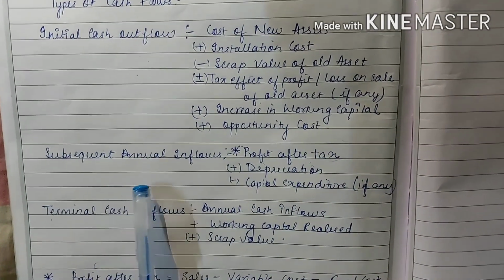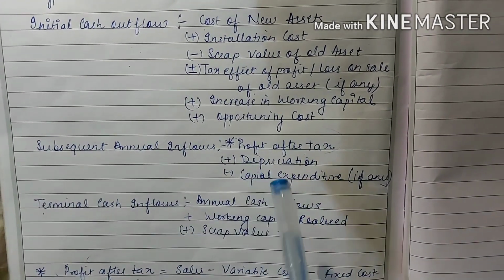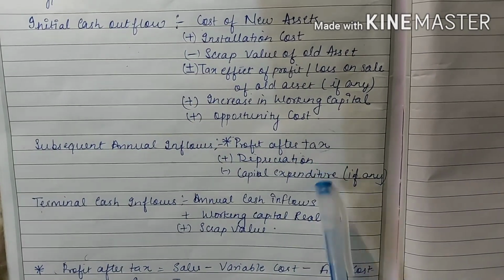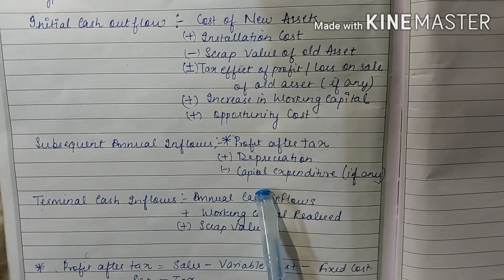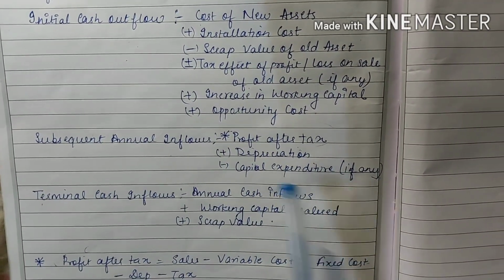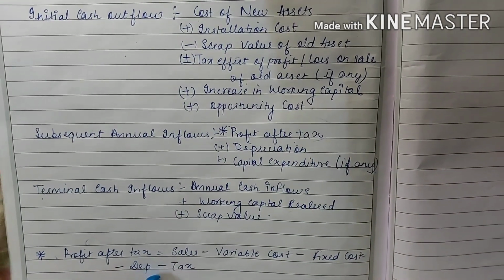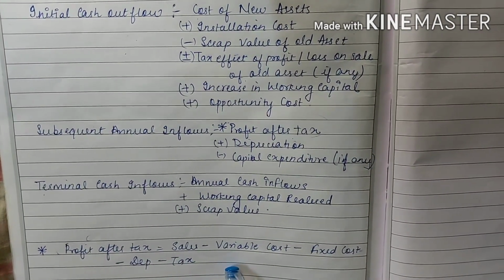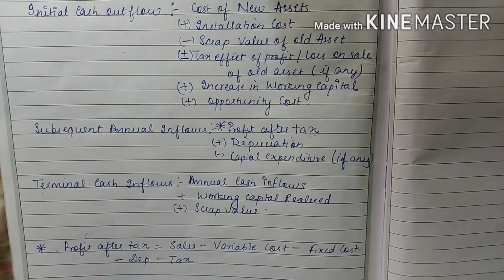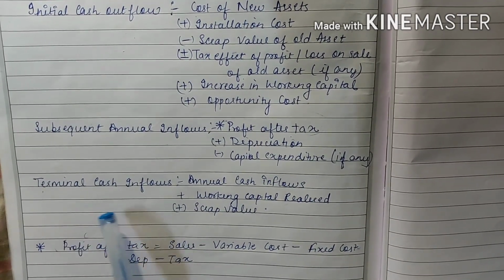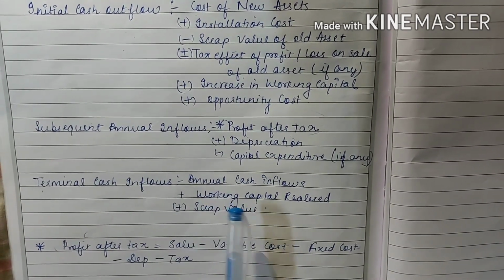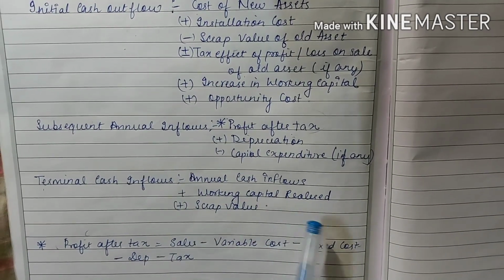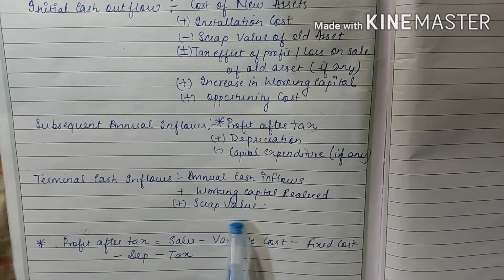Second is subsequent annual inflow: profit after tax plus depreciation minus capital expenditure if any, and profit after tax can be calculated as sales minus variable cost minus fixed cost minus depreciation minus tax. Third, terminal cash inflows: annual cash inflows plus working capital realized plus scrap value.